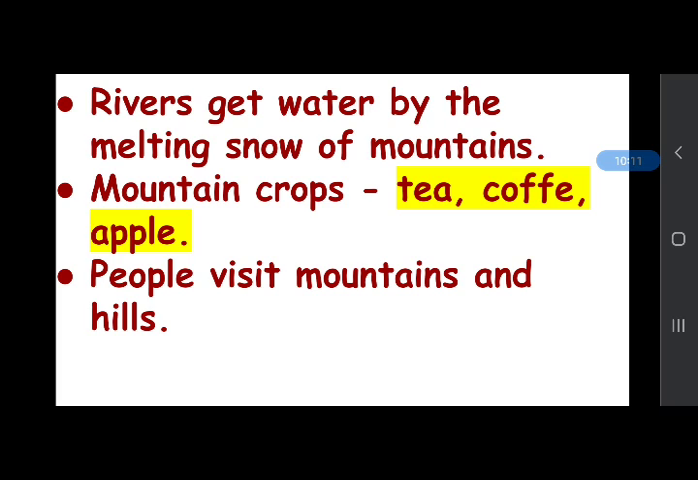So, people like to visit mountains and hills, and in this way mountains and hills are important physical features of the earth. And one more thing, mountains also block the cold winds from the other side. This is also a useful thing about mountains.